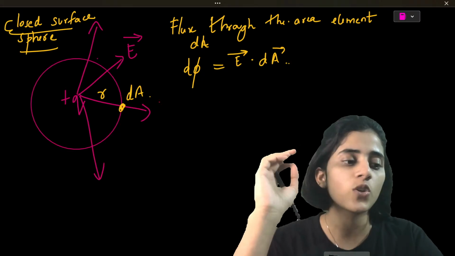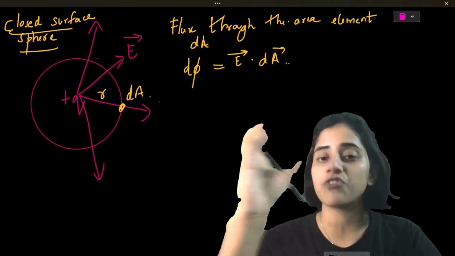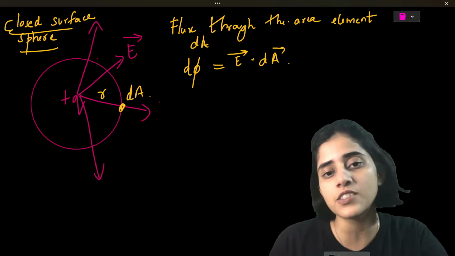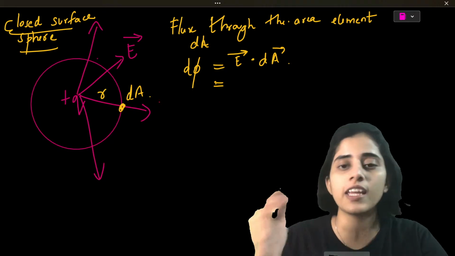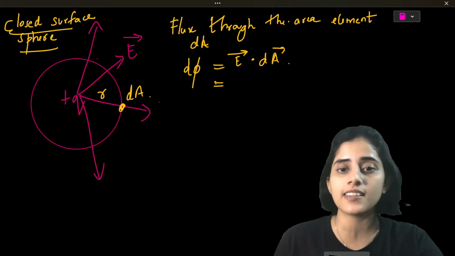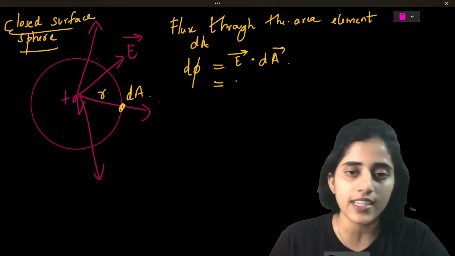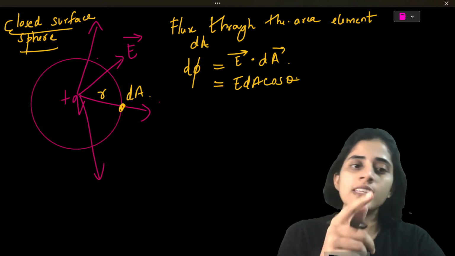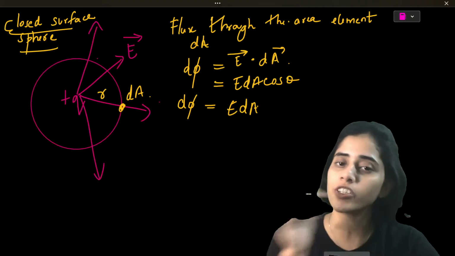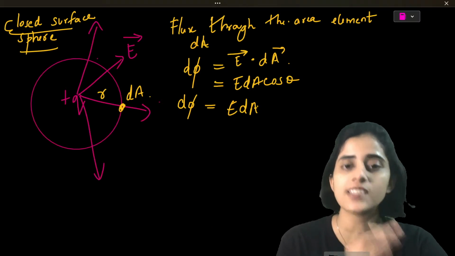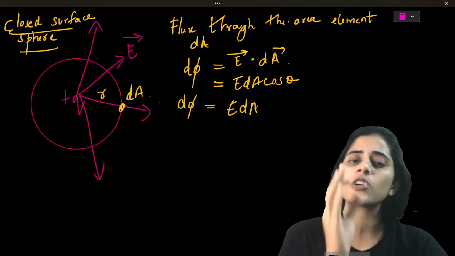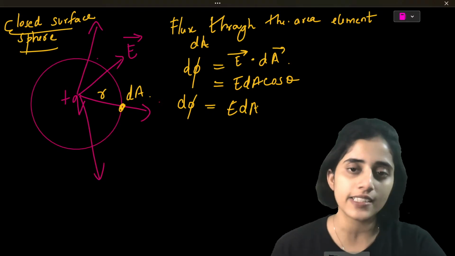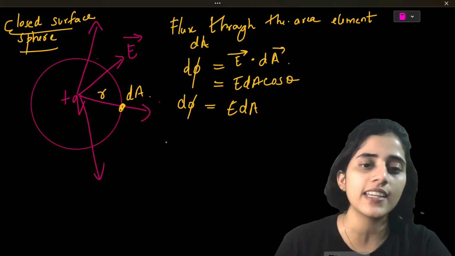Flux is the amount of electric field passing over a certain area. Since it's a dot product, E dot dA can be written as E dA cos theta. If you don't know what flux is, watch my previous lecture, where I've taught what flux is in detail. Basically, flux is the amount of electric field lines passing through a certain area. That is why it is E dot dA. So d phi is E dA.